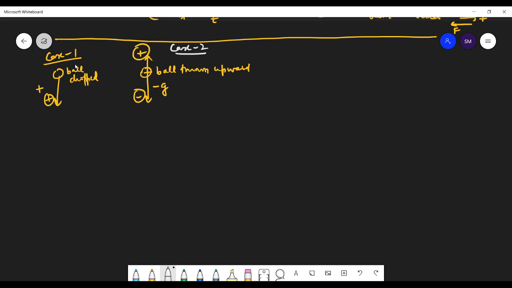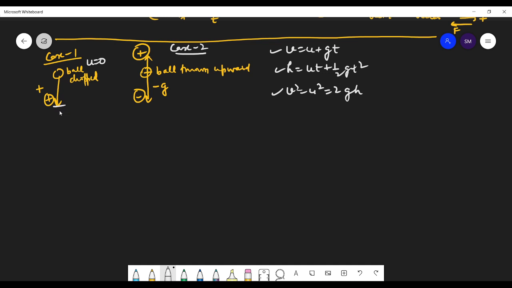Now, when the ball is dropped, you know that u is equal to 0 in this case. Let us write what happens with these formulas: v is equal to u plus gt, h is equal to ut plus half gt square, and v square minus u square is equal to 2gh. So some shortcuts can be there.